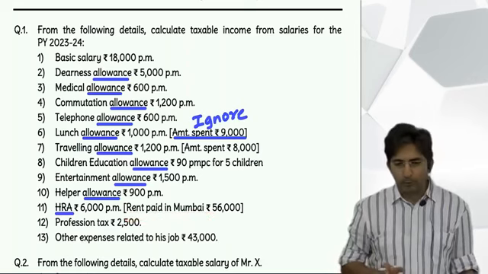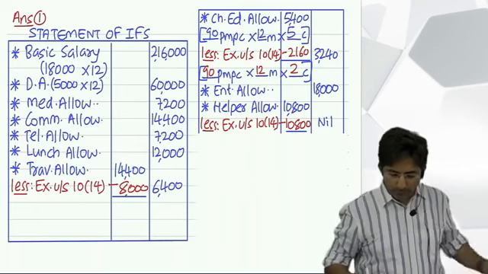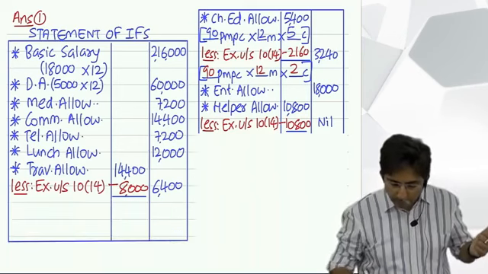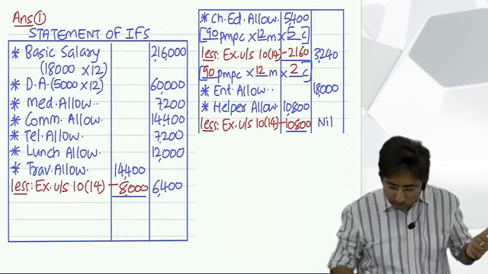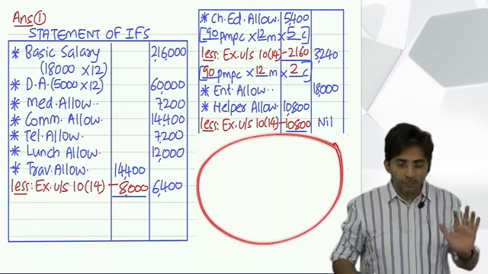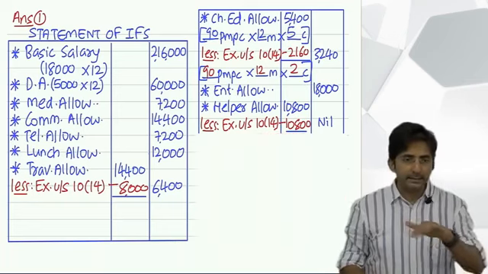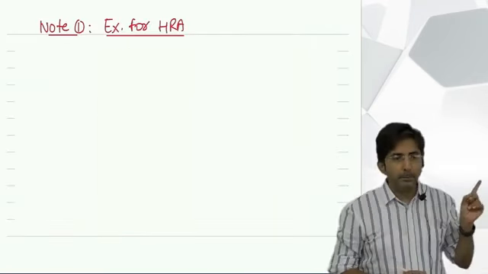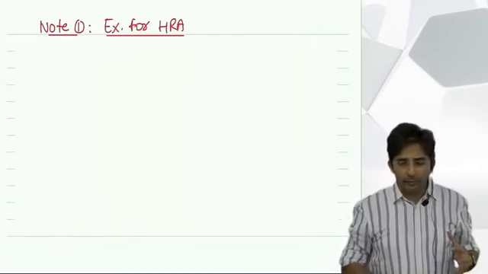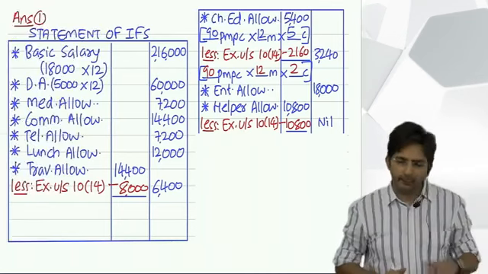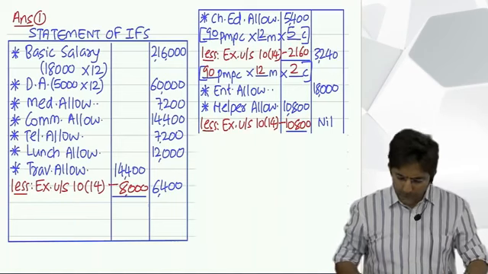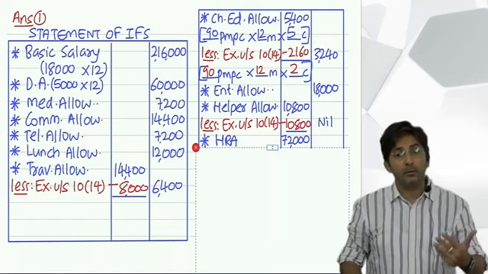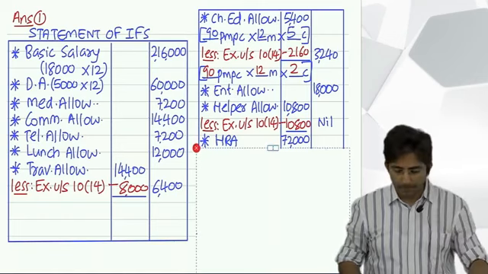But HRA is a big formula. So if I try to solve it here in a limited area, it will become a little congested. You can write HRA less exempt and then a working note. If you want, you can solve it here also. But I am preparing a working note separately so that it does not become congested in a small statement. It will become congested, trust me. So you just write HRA here, and then for the exemption, we will prepare a working note formula.